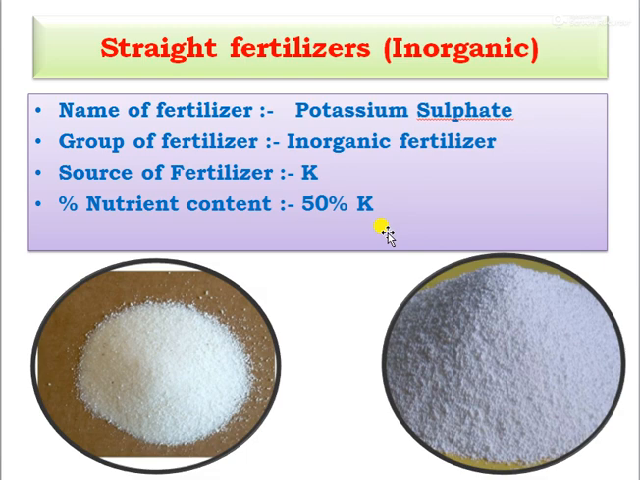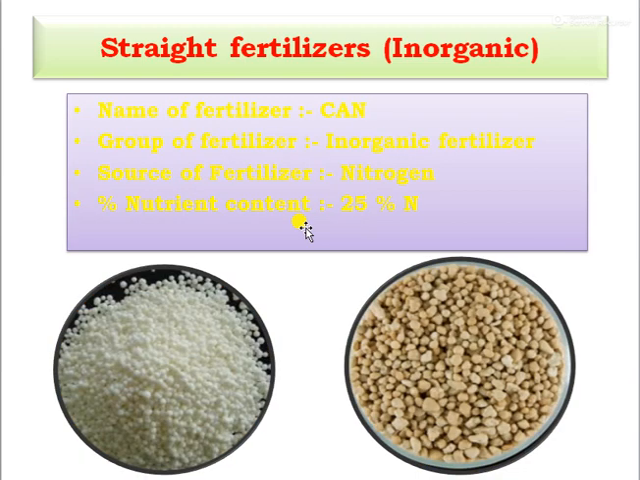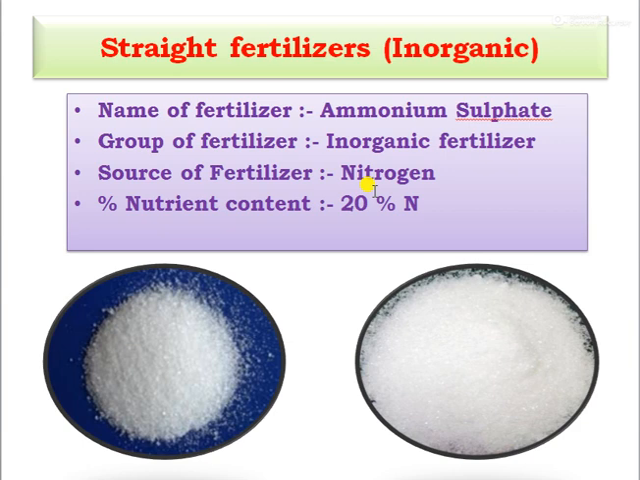Next one, potassium sulfate. Group of fertilizer: inorganic fertilizer. Source of fertilizer: potassium, and the percentage of nutrient in sulfate of potash or potassium sulfate is 50% potassium. And next one, calcium ammonium nitrate. This is CAN. This is also an inorganic fertilizer, and the source is nitrogen. Percentage of nutrient content is 25% nitrogen. Then ammonium sulfate. This is an inorganic fertilizer, and the source of fertilizer is nitrogen. Percentage of nutrient content is 20% nitrogen.